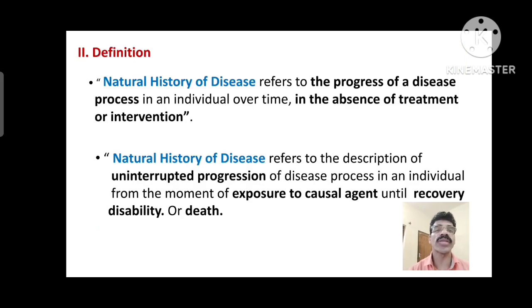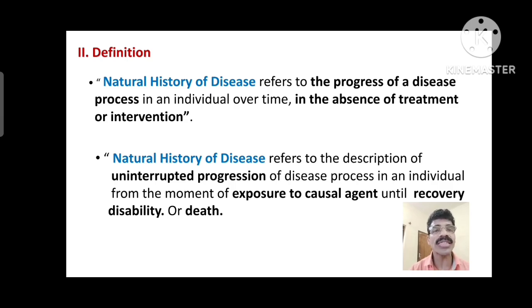Now let us talk about the definition of natural history of diseases. What do we mean by natural history of disease? Natural history of disease refers to the progress of a disease. It is just the natural progress of a disease process in an individual over time that may continue in the absence of treatment or interventions.